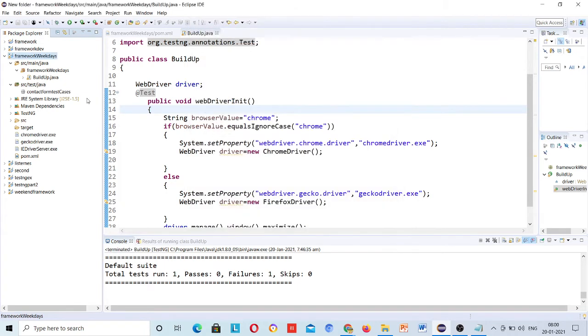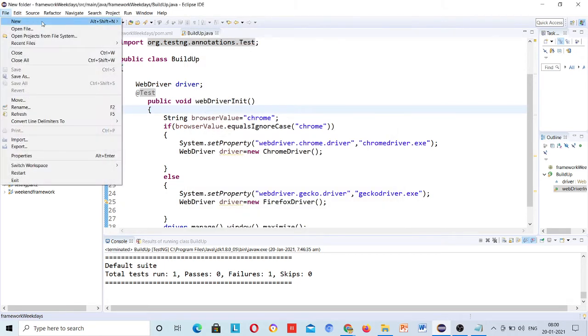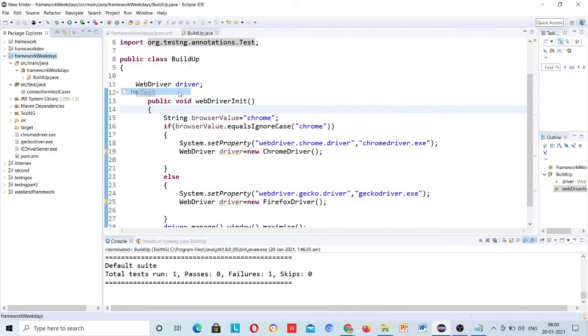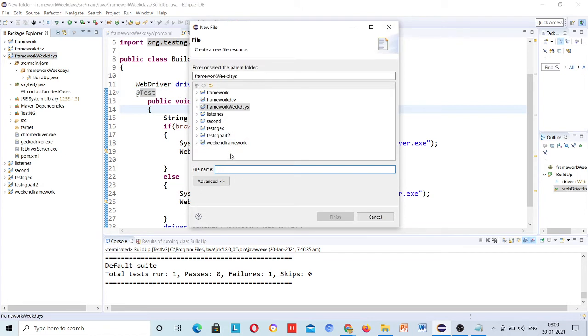Select new file, then file name browser dot properties. The extension must be properties, otherwise it won't work.